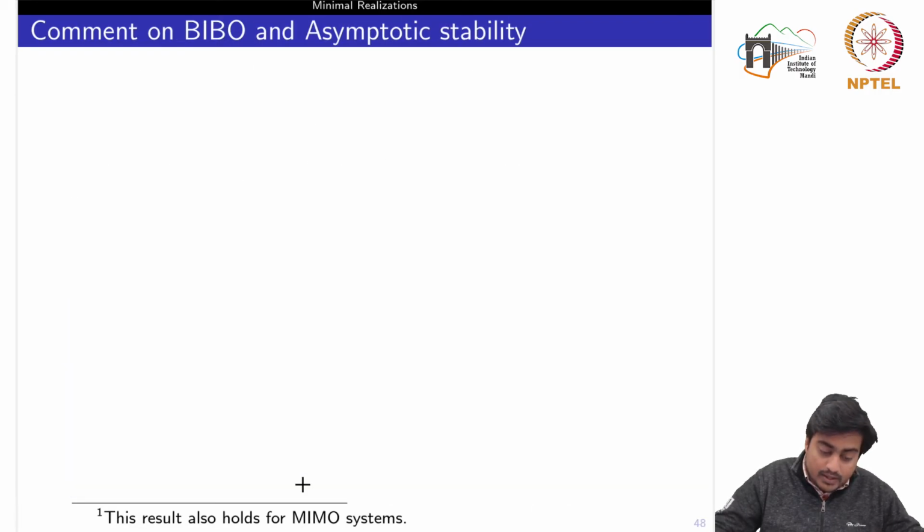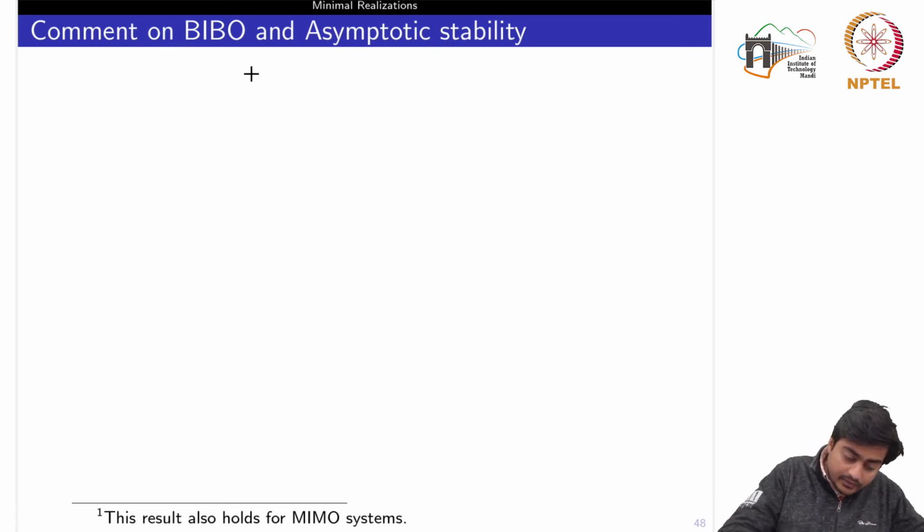Now comment on the BIBO and asymptotic stability. During the stability week, we discussed both these stability concepts, the bounded input bounded output stability and also the asymptotic stability. In BIBO stability we did not introduce or use the concept of the state. We only use the input and output signals and the boundedness of those signals. Asymptotic stability we have specifically defined in terms of the norm of the state trajectories, or for a transfer function by the poles of the transfer function.